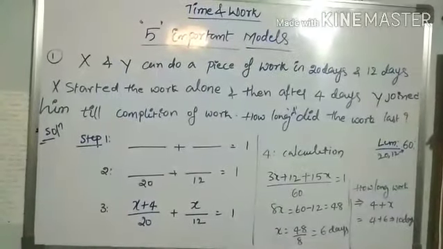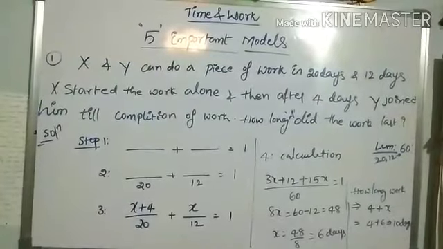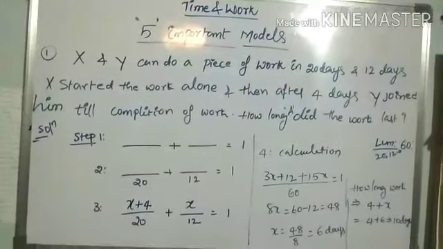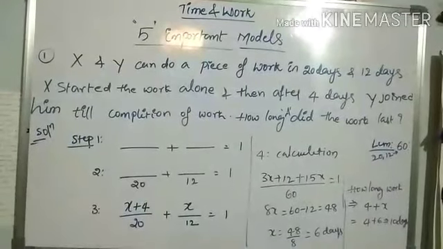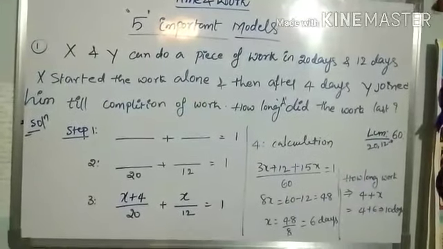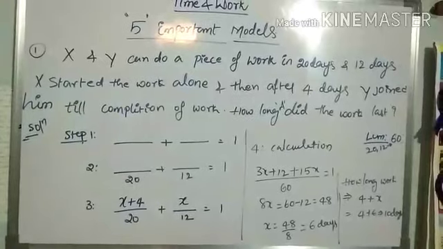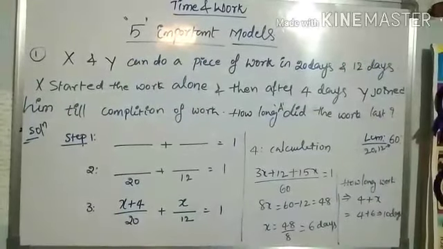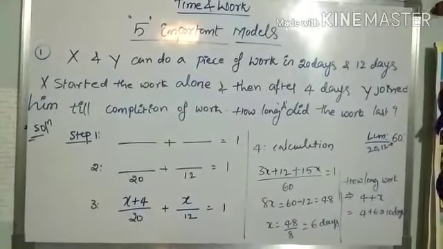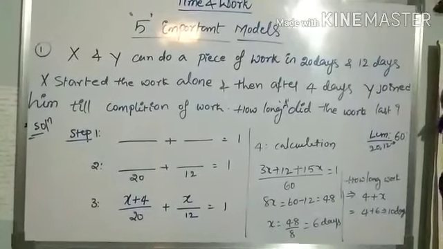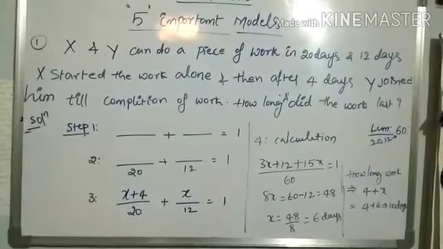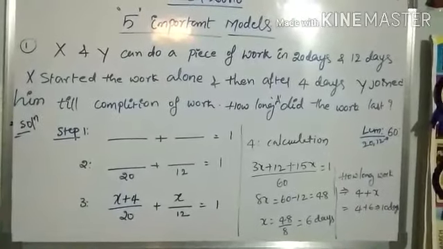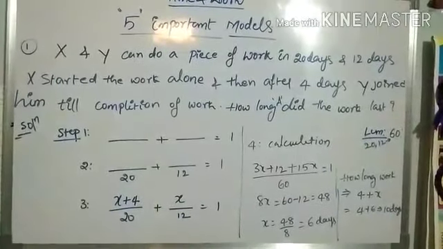So why did I draw the first 2 lines? See step number 2. In step number 2, in the first line's denominator I wrote 20 days. X will complete the work in how many days? 20 days. So X's 1 day work is how much? 1 by 20. So the denominator is 20, plus Y's work is 12 days, so 1 by 12.